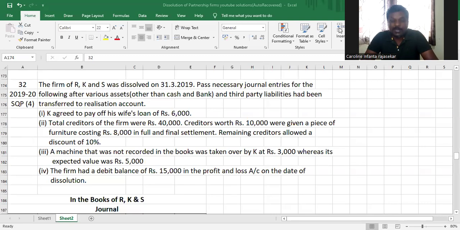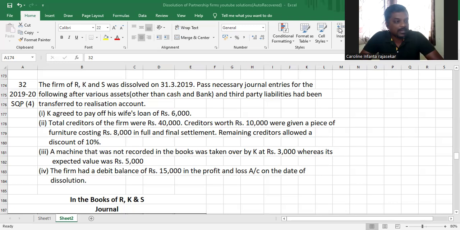We are solving previous year questions and sample paper questions from the chapter Dissolution of Partnership Firms, the sample question papers released by CBSE. Currently we are doing the journal entry based problems from that chapter, and we have a question that was part of the 2019-20 sample question paper for 4 marks. Let's go ahead and read it and solve it.